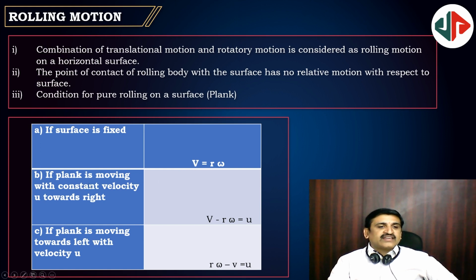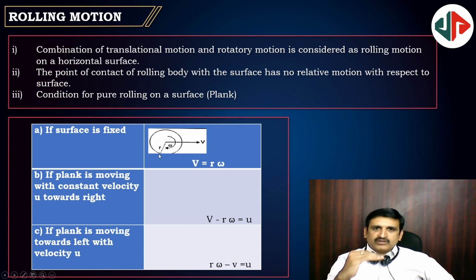If the plank is moving with constant velocity U towards right, then the condition for pure rolling is V minus R omega is equal to U. And if the plank is moving towards left, that means in the opposite way, then R omega minus V is equal to U. If the body is on a plank and the plank is moving to the right side, then V minus R omega must be U.